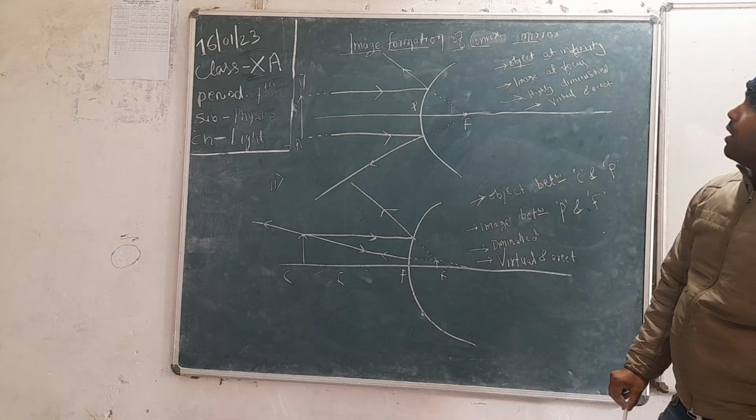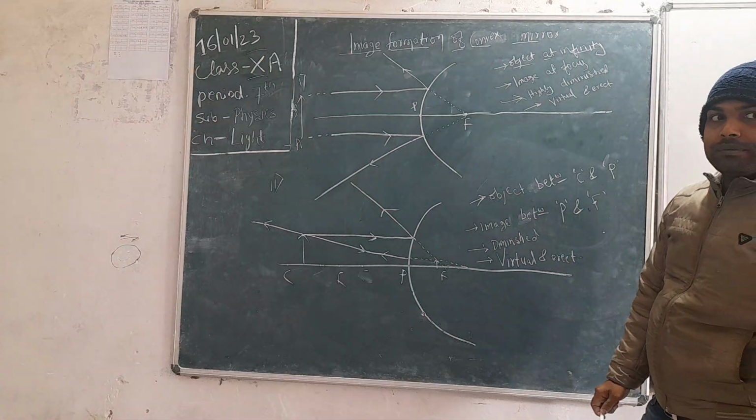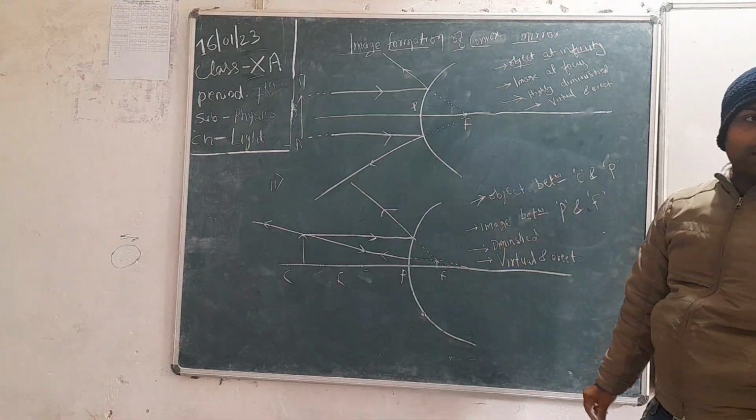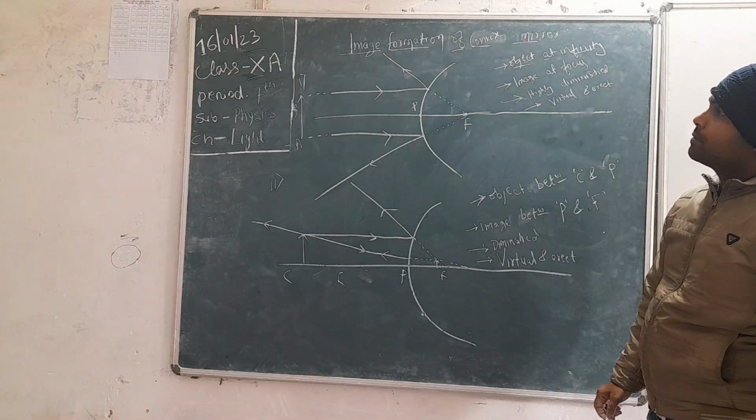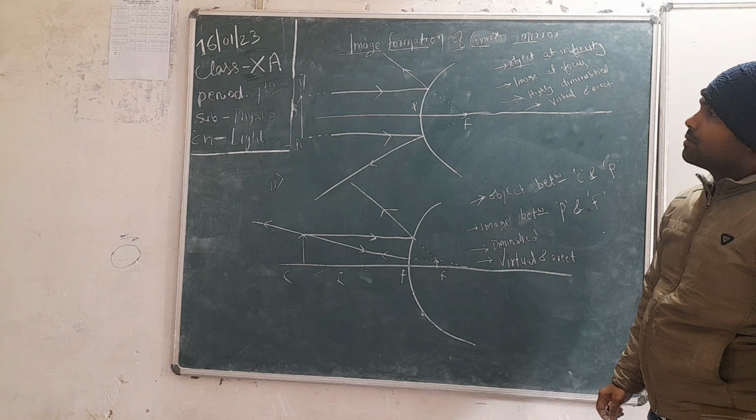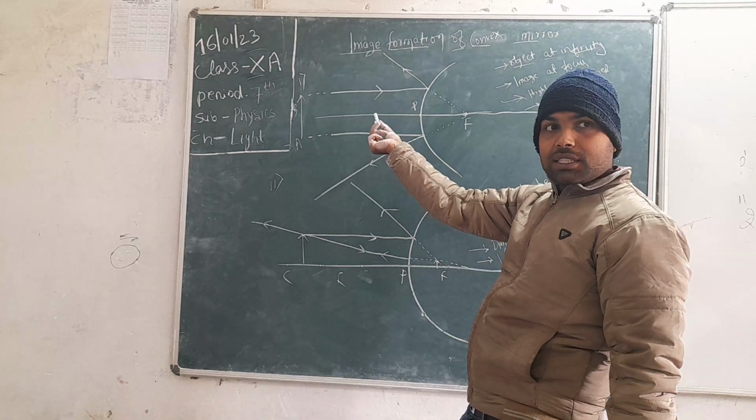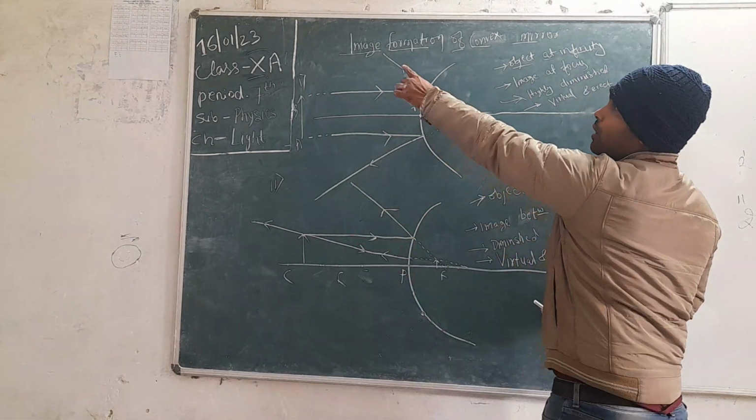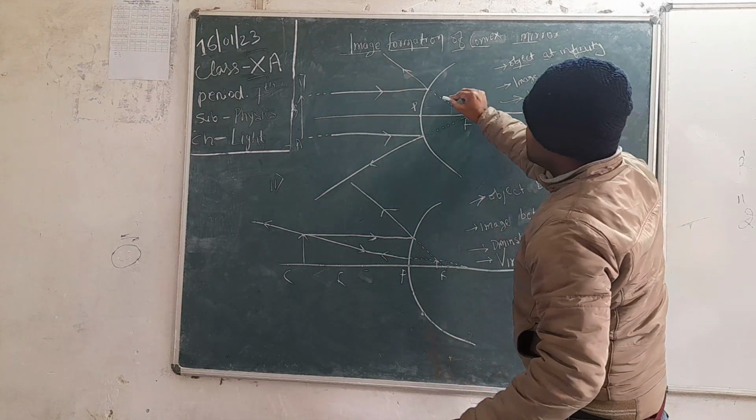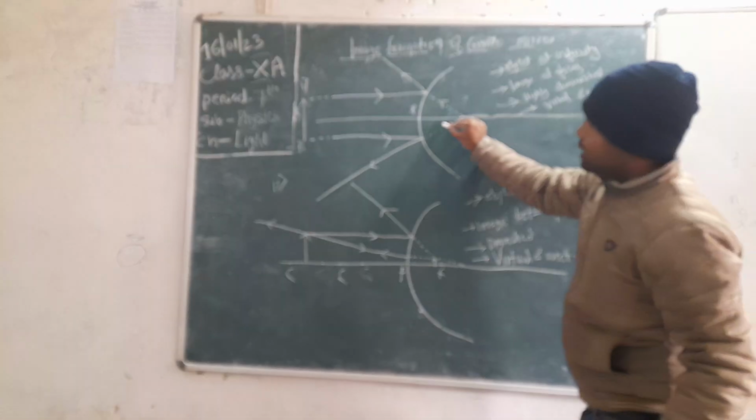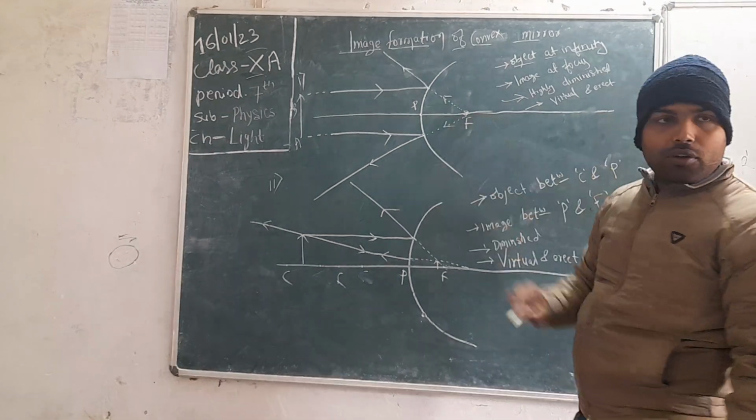If I am keeping an object at infinity, where is the image going to be formed? Sir, at focus. Why at focus? Because the virtual directions meet at focus. Yes, we can say that if a ray is parallel to principal axis, the ray passes through focus after reflection. So after reflection, this is going to pass through focus. It means that the ray is coming out from focus. So the image is formed at focus.